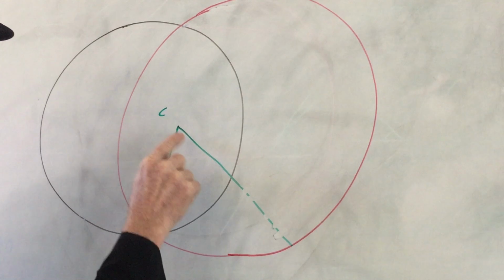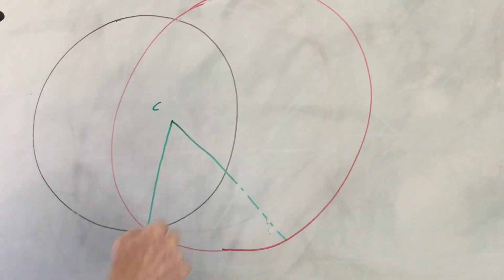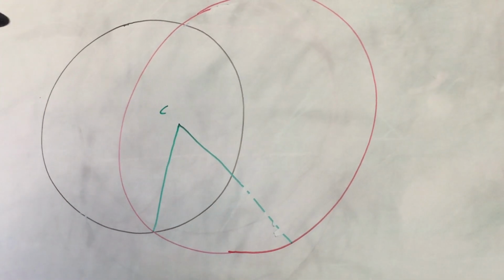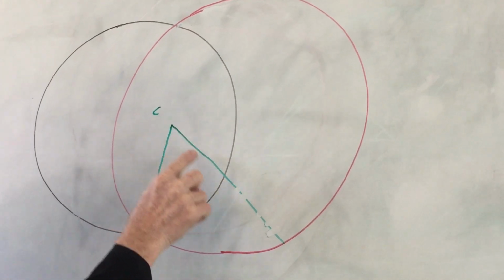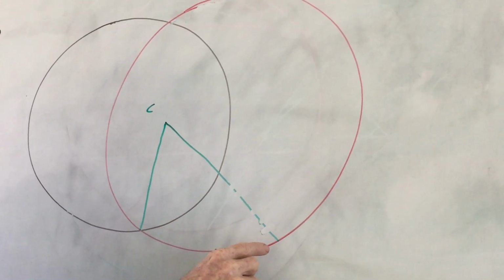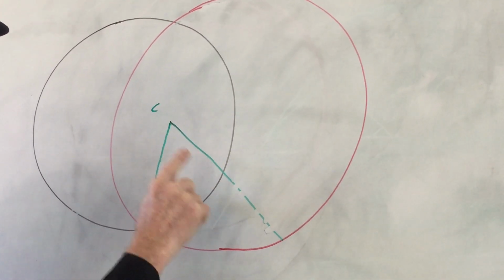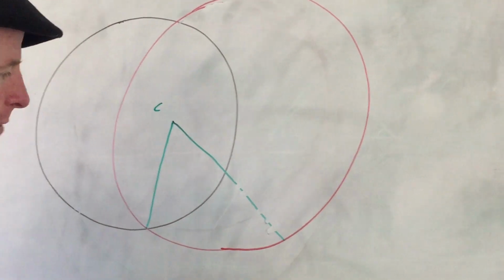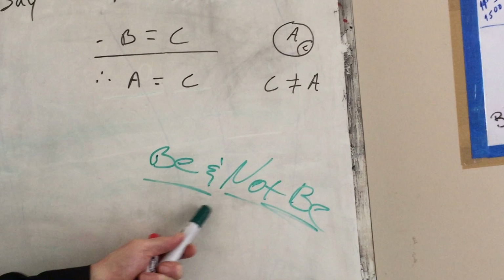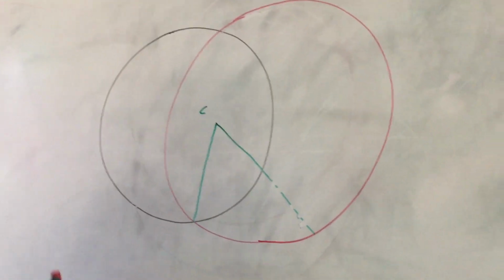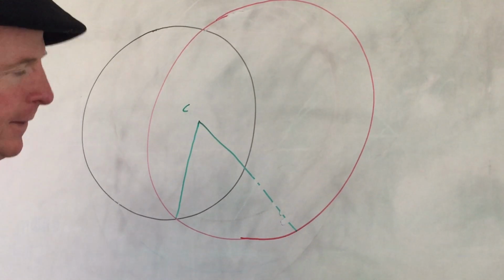The whole being equal to the part. We know that the part is less than the whole by definition. So this is not equal to this because it's less than it, and this is equal to this because they have the same center. So we have a situation again where something both is and is not. That's absurd. We can't hold that. Nobody can hold that and live.